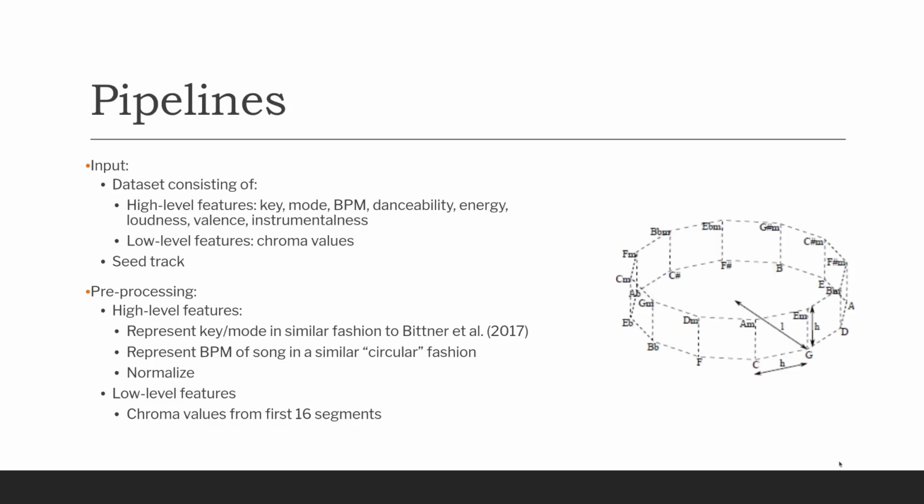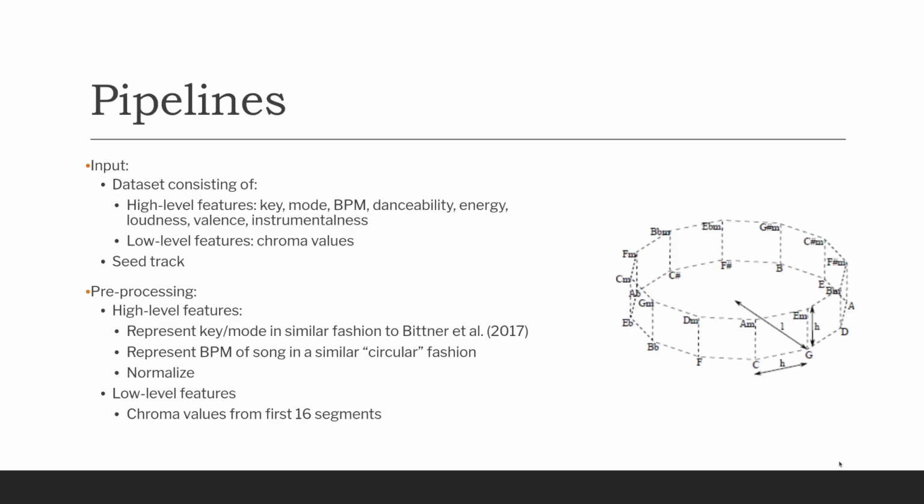For input, we input the data of a bunch of tracks which we are going to play in a set, as well as the seed track, which is the first track that you're going to play. The data we input is the key, the mode, BPM, danceability, energy, loudness, valence, and instrumentalness. And then we input some low-level features, such as the chroma values, which are a representation of the pitches of notes in the songs.